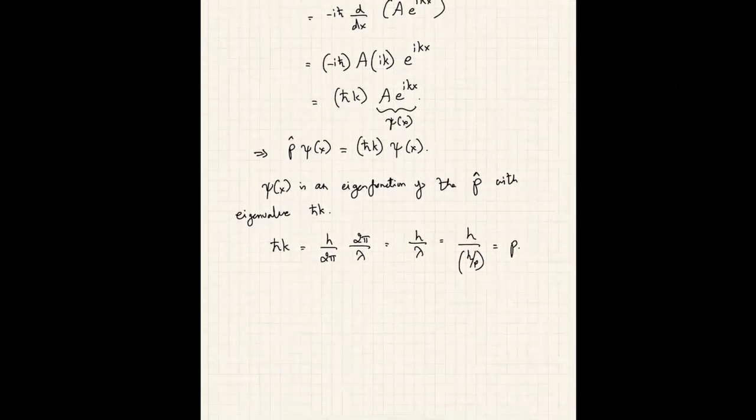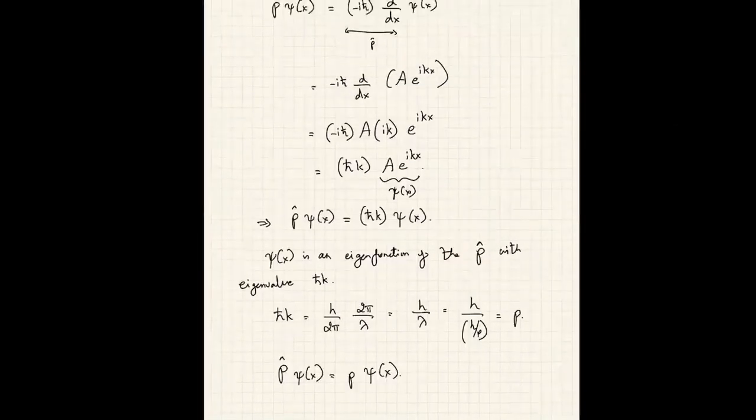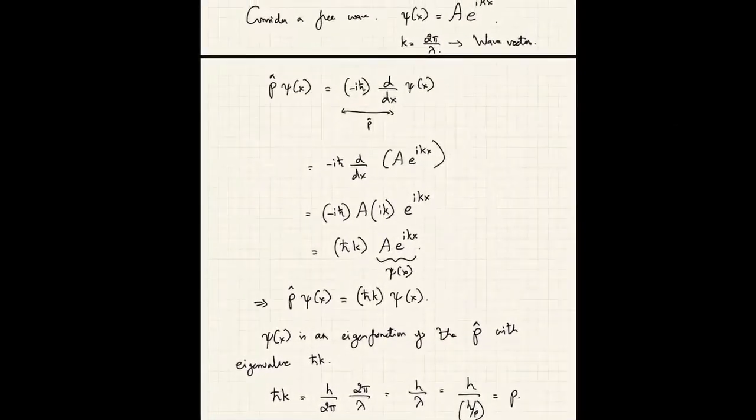So my p operator acting on the eigenfunction A e to the i k x simply measures the momentum of the particle times psi of x. Okay. Now, as I said, many of the statements that I made are rather loose. I will actually make them more precise as we go along. I just wanted to give you a taste of what the p operator acting on some functions would be.